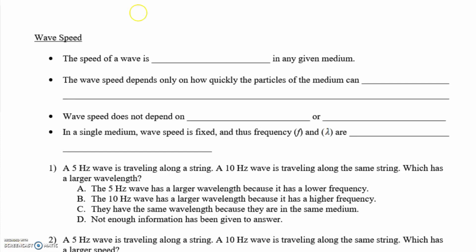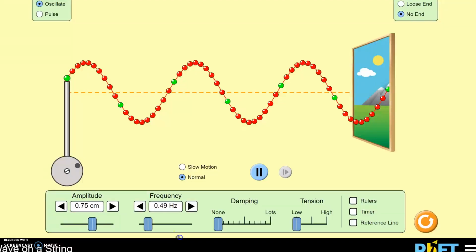The wave equation says wave speed is equal to the frequency times the wavelength. So doesn't it look like wave speed is directly proportional to frequency? And if you increase frequency, you increase speed? Seems reasonable, but let's watch and see.